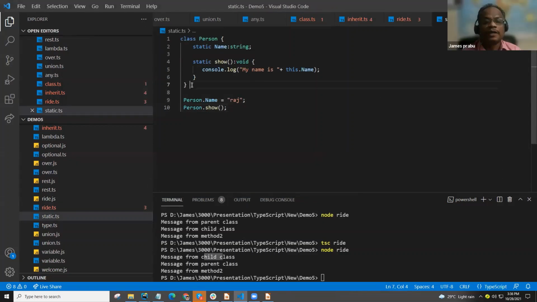So one class we have created with the static keyword. Whenever we use the static keyword, it will be available directly. We don't have any instance here, no object. Directly we are going to access it.